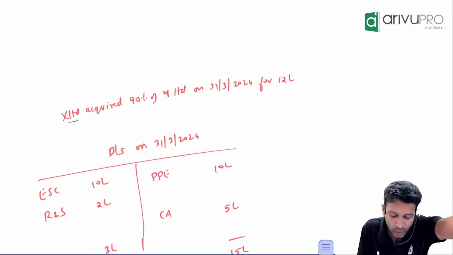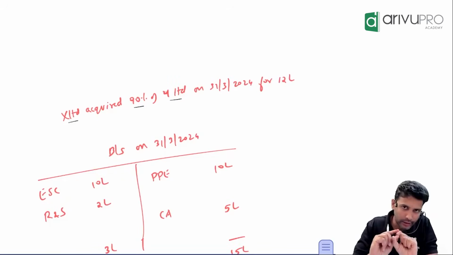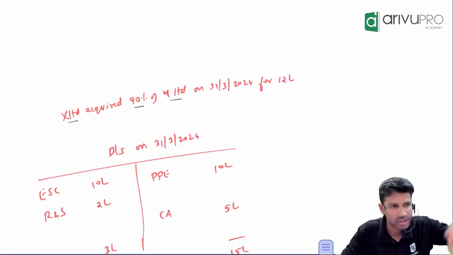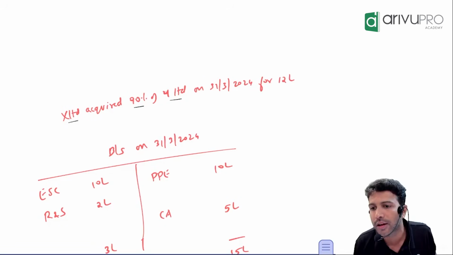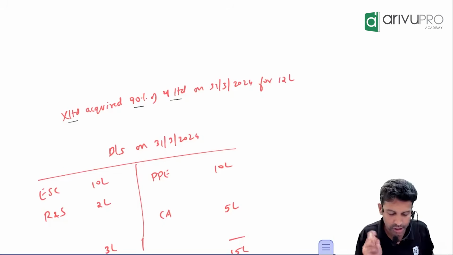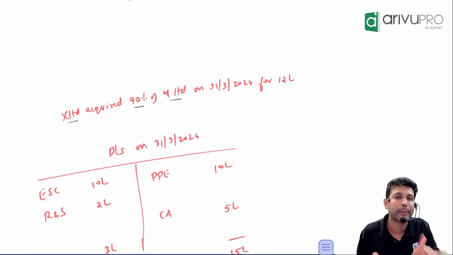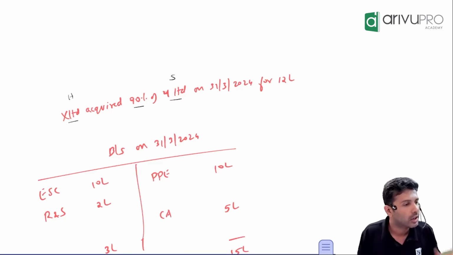Okay, look at this. X Limited acquired 90%. Just an example, just to make one point. I'm trying to tell you, we calculated amalgamation goodwill in one fashion, and consolidation goodwill we worked out in a slightly different way. I'm trying to say both are the same. Just through this example, check. X acquired 90% of Y. So X is a holding company, Y is a subsidiary company.